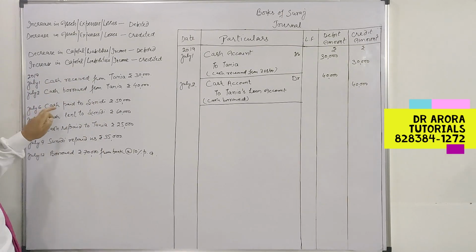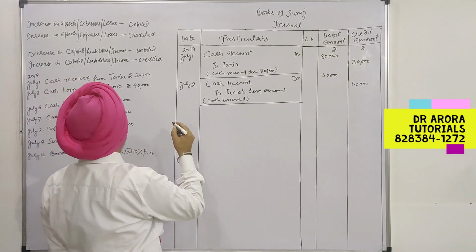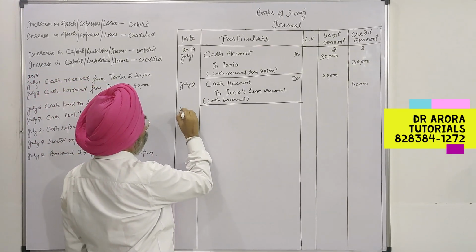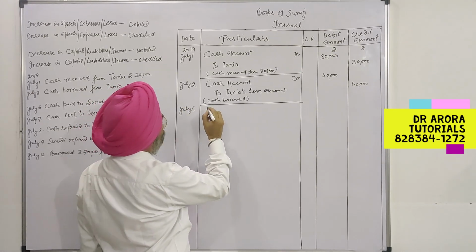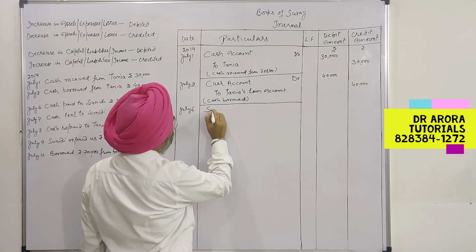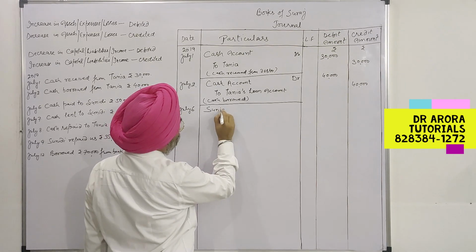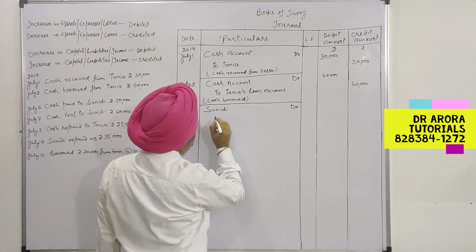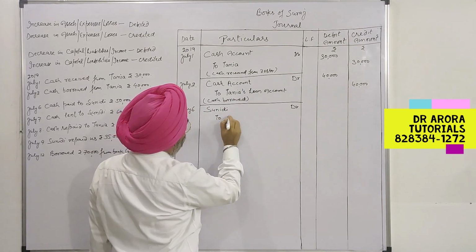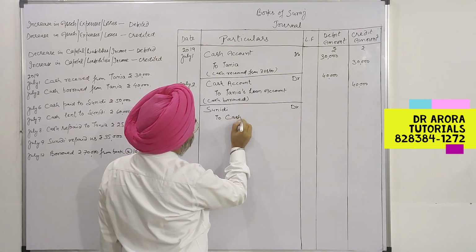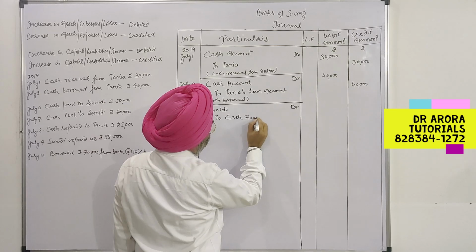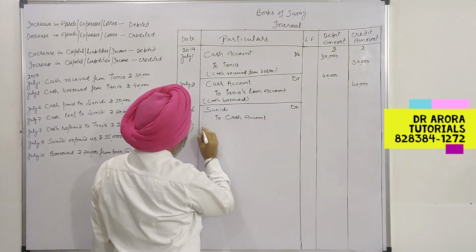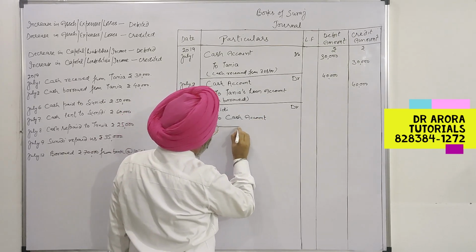Third one, cash paid to Sunidhi on July 6th. Sunidhi was our creditor, and there is a decrease in liability and our cash as an asset is decreasing, hence the cash account will be credited.